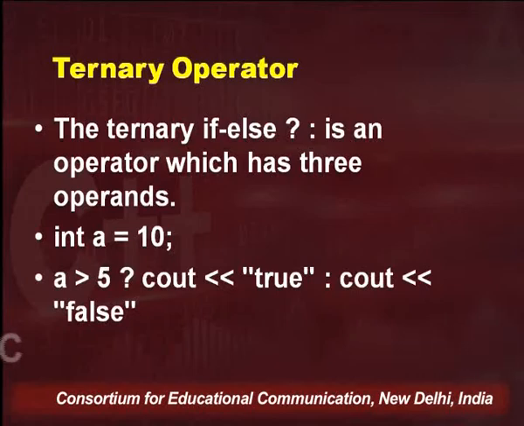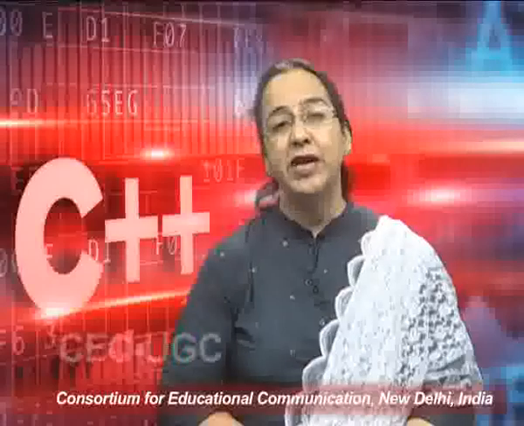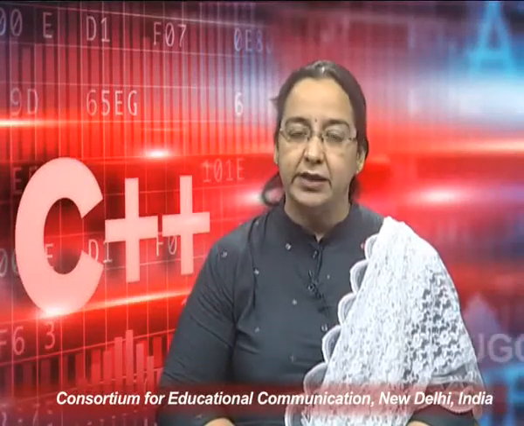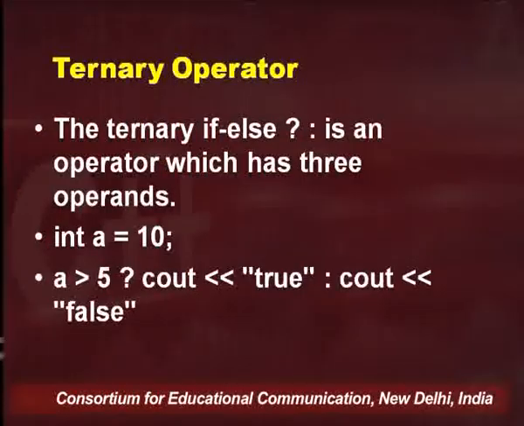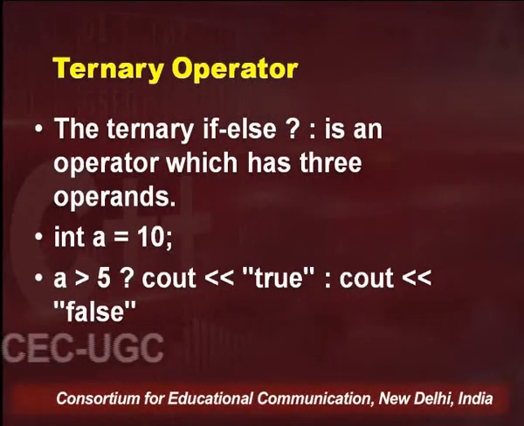So let us try to focus on it once more. There is a condition, after that there is a question mark, then the true statement, colon, false statement. If the condition is giving you true, the true statement will be executed, else the false statement will be executed. So here, when I am saying a is equal to 10, a is greater than 5, yes, it is greater than 5, so true will be printed and false will not be printed.